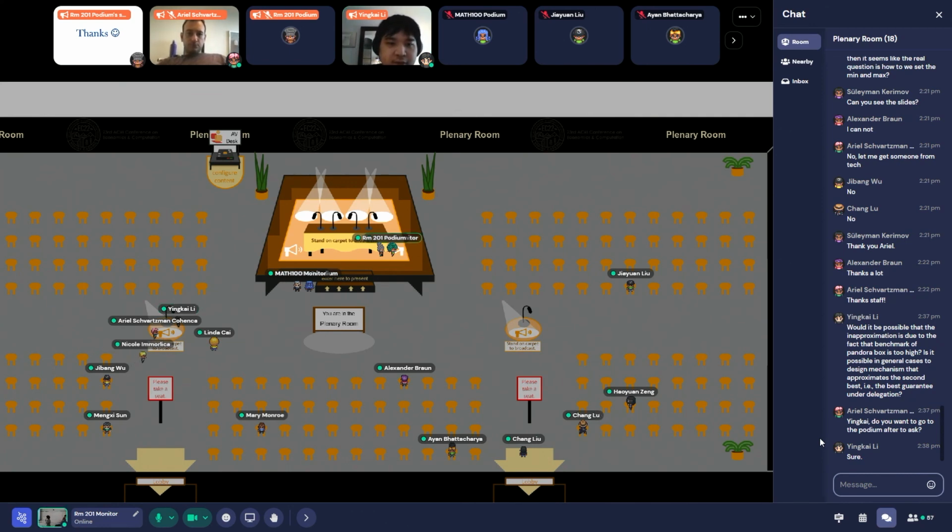What do you mean by the second best? Just design a mechanism that approximates whatever the best you can do under the delegation setting. So you are saying: is it possible to design an approximation of the best delegation mechanism?